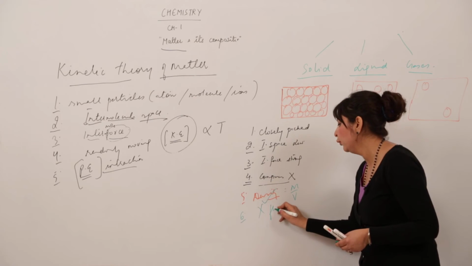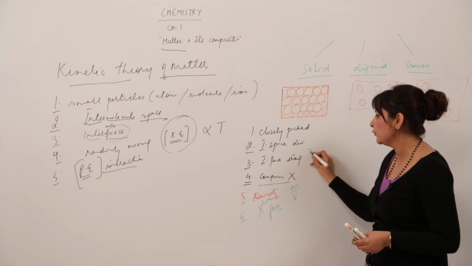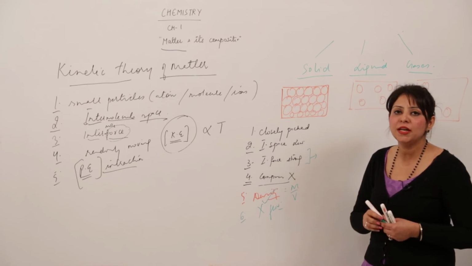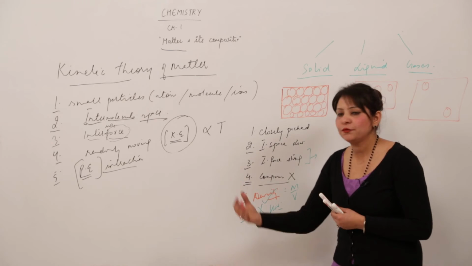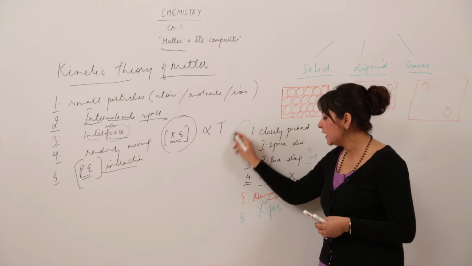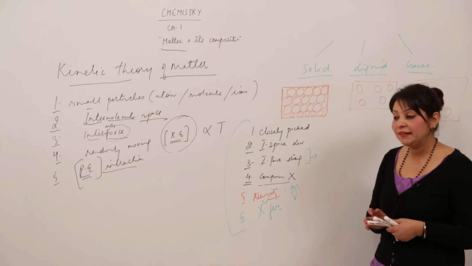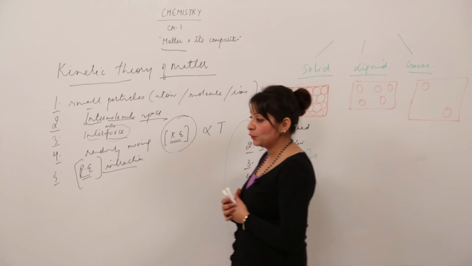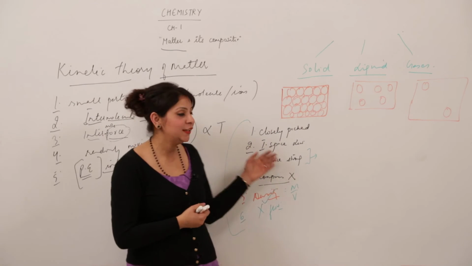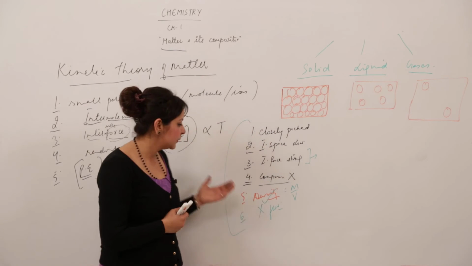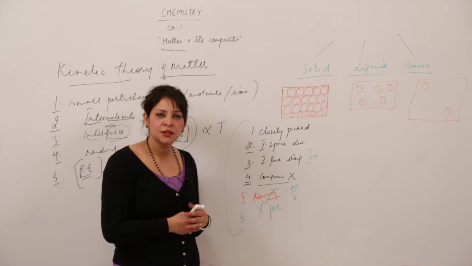No, they can't flow, because the intermolecular force of attraction is so strong, they will not allow the atoms to go far from each other. So any substance which fulfills all these characteristics exists as solid. I think you have a lot of examples in your mind which fulfill all these properties. So those all are considered to be solid.